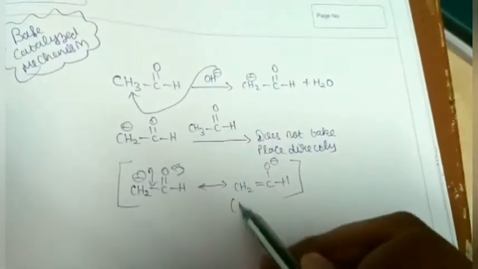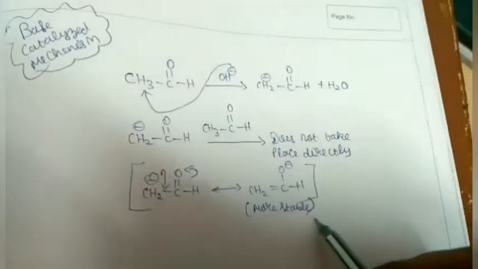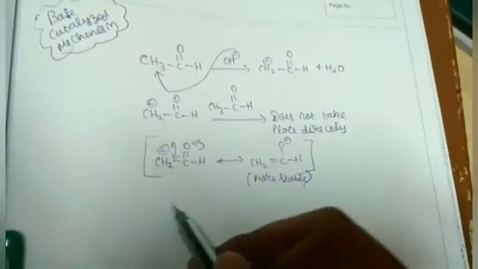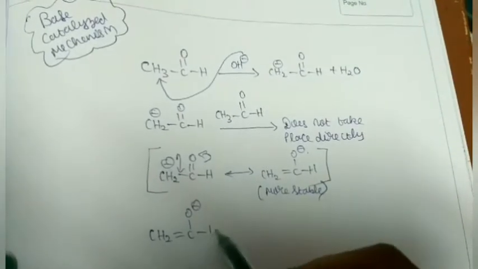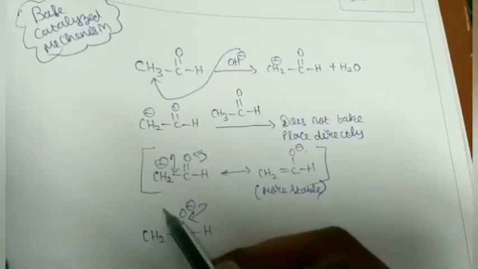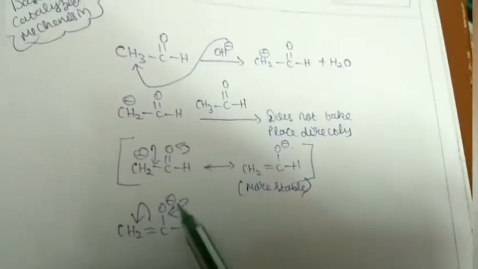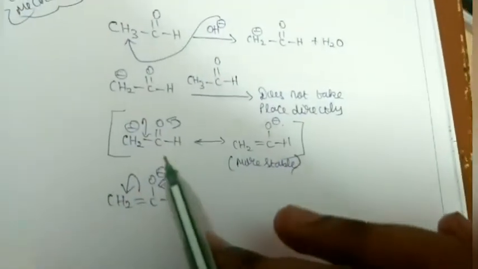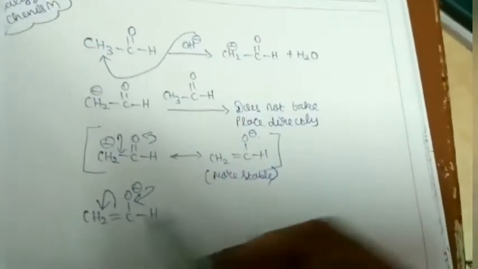This is more stable due to the fact that oxygen, being more electronegative than carbon, bears the negative charge. Now this molecule undergoes this way of electron transfer. Why does this happen? Because oxygen, being more electronegative, is a weak nucleophile, but carbon, being less electronegative than oxygen, is a strong nucleophile compared to oxygen. So this attack is favored.